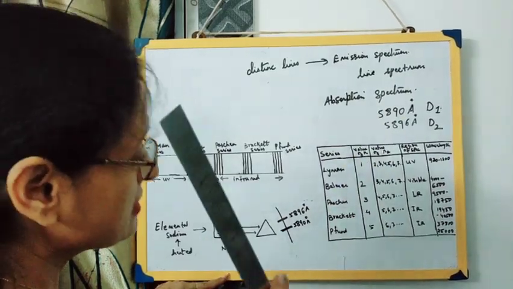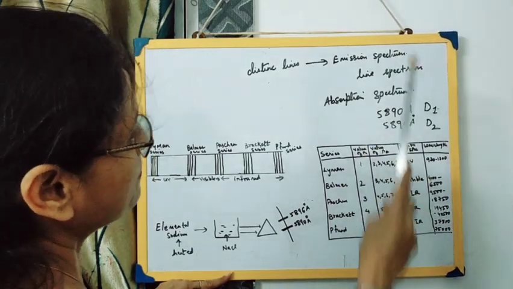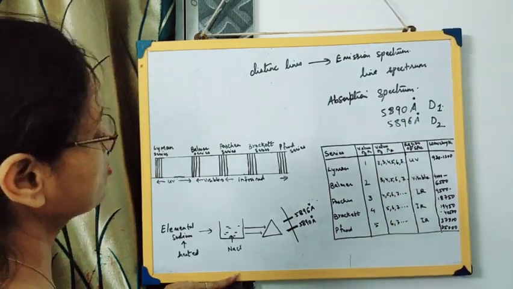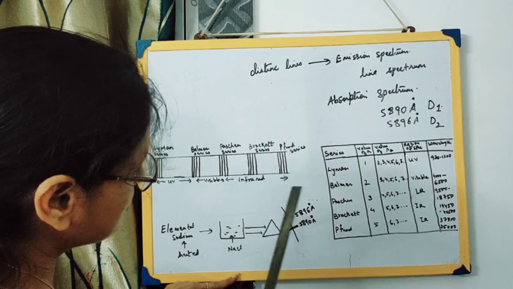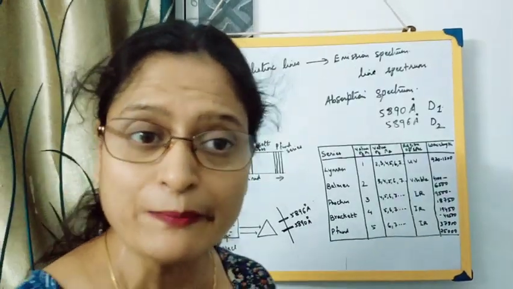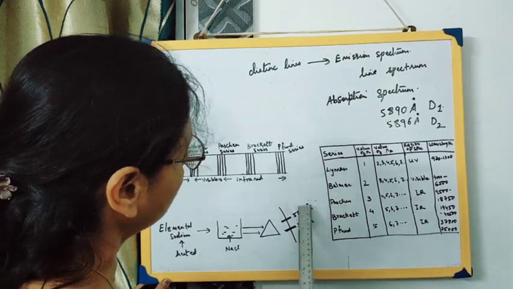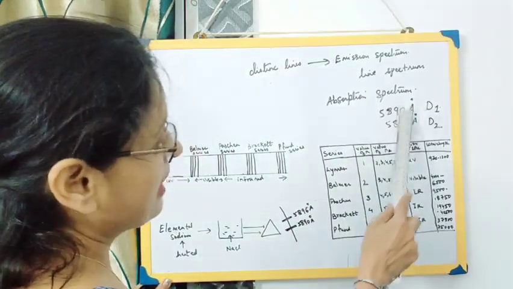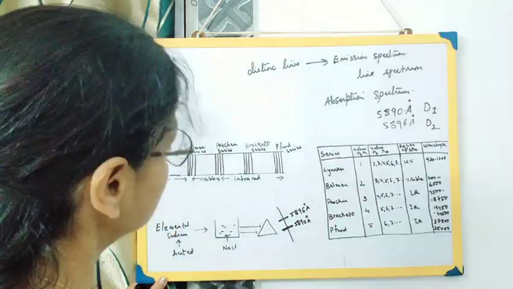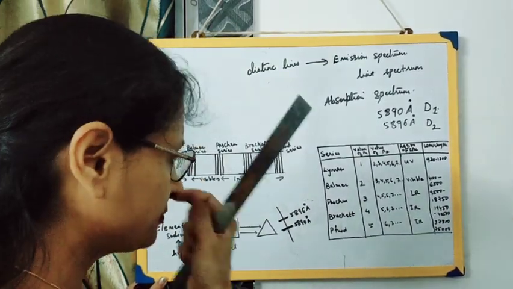But it is to be noted that the difference between the emission spectrum and the absorption spectrum is that in the emission spectrum you get distinct lines at two wavelengths, but in the absorption spectrum you get dark bands, because the light gets absorbed at those corresponding wavelengths. So you get dark bands because of absorption of light at 5890 angstrom and 5896. The wavelengths are the same, but in one case distinct lines are observed, and here there are dark bands, that is, darkness at these two places.